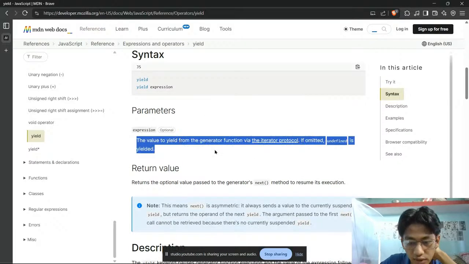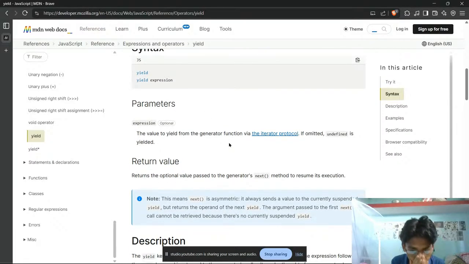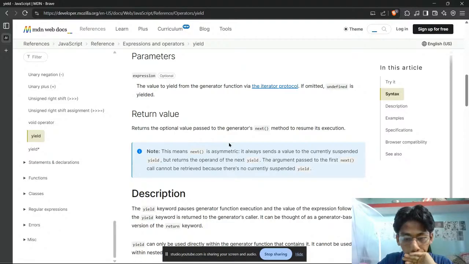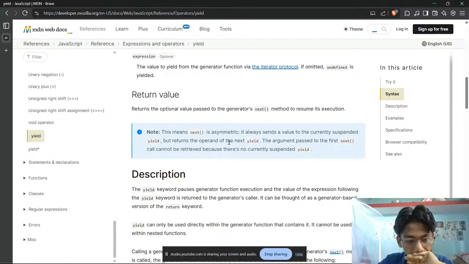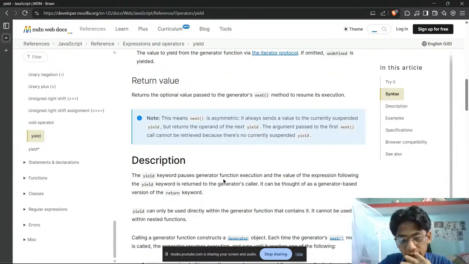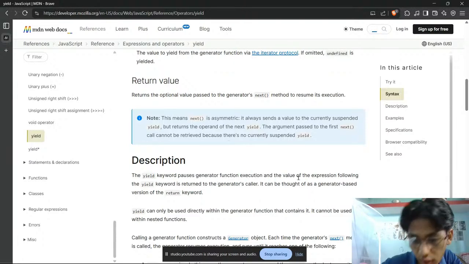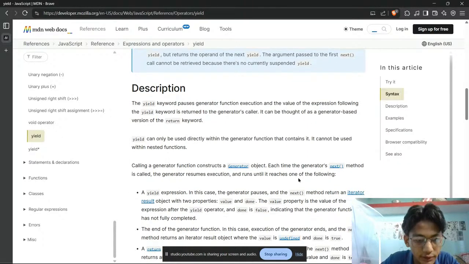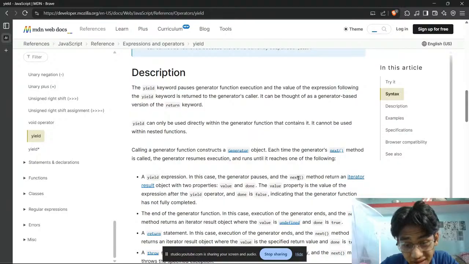The value yielded from the generator, from the iterator protocol. You know, there is a keyword, pause, in a generator function. So until we call it, it will just pause that function. Yeah, that's what it means, by the way. Yield can only be used directly within the generator function that contains it. It cannot be used in nested functions.